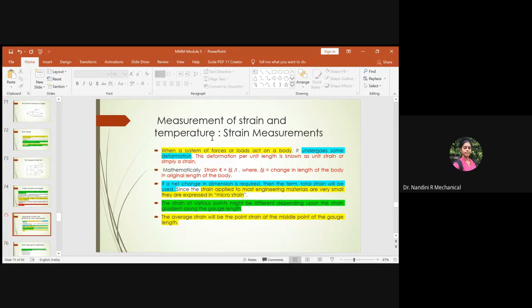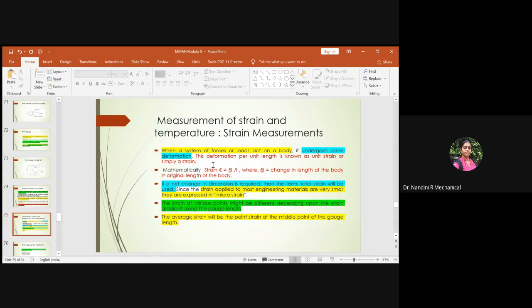So everyone knows what you mean by stress and strain. Whenever you have a force acting on a body, it obviously undergoes some deformation. That is due to the stress induced in the system. Due to this deformation, there will always be some change in the length of the body. The change in length relative to the original length of a given body is termed strain, right?